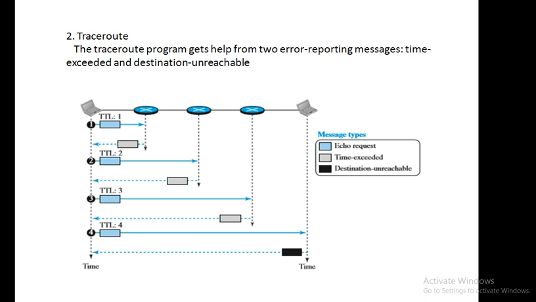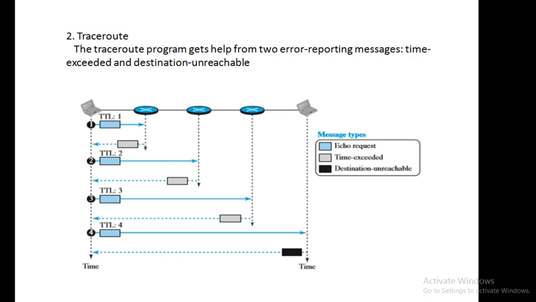When finally the third router receives this datagram, it also decrements the TTL by 1 more, the TTL becomes 0 and the datagram is discarded because time has exceeded, and it replies with the time exceeded message. If the time exceeded message is received, the source will understand that router 3 is also alive.